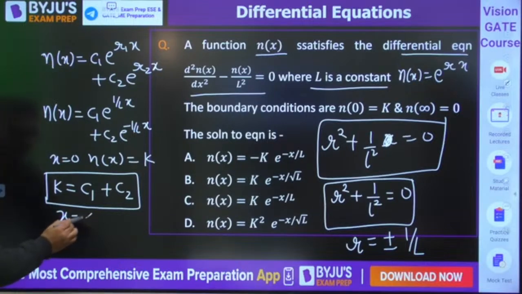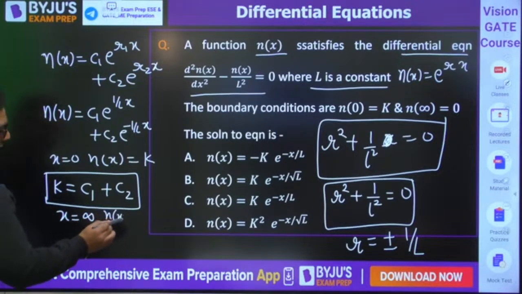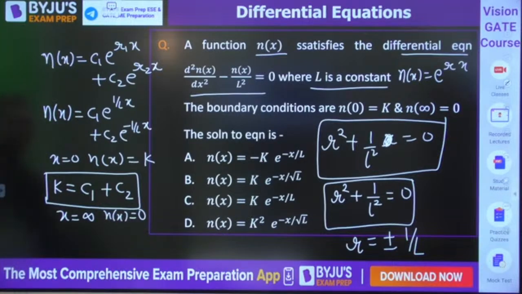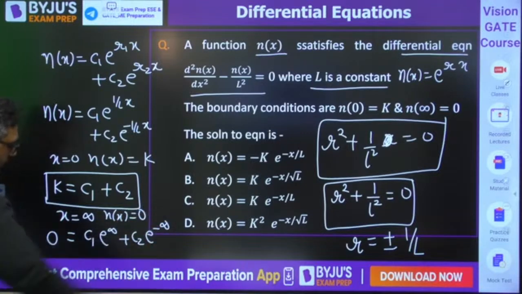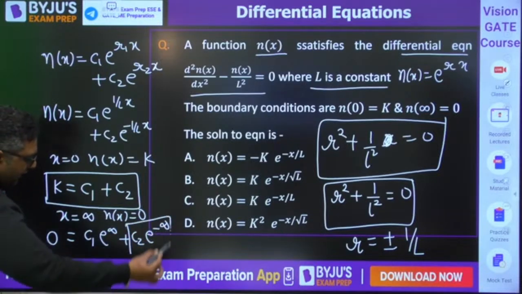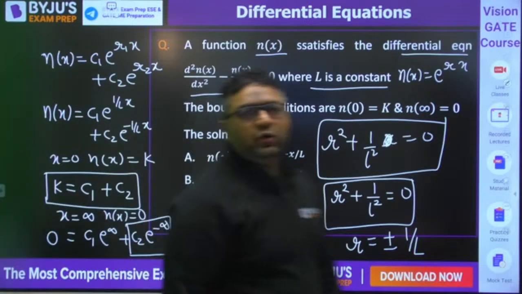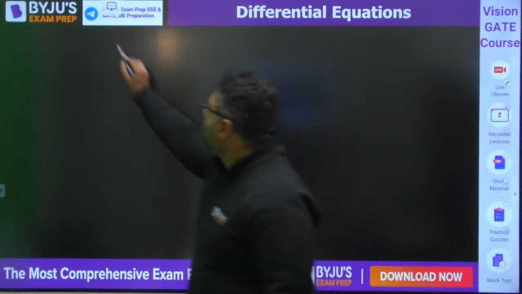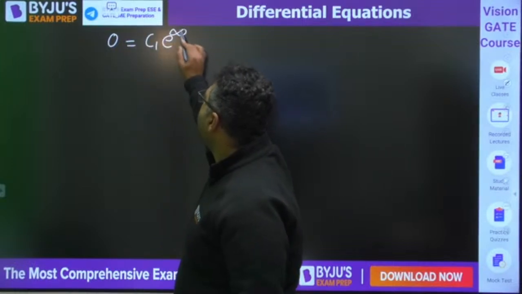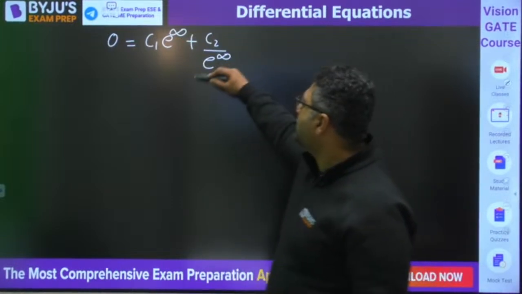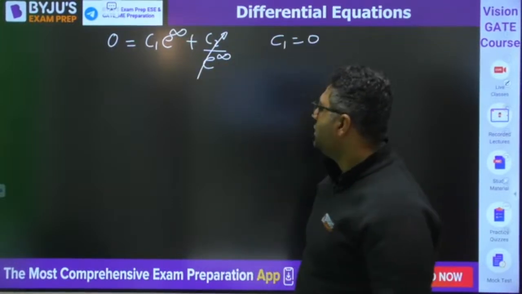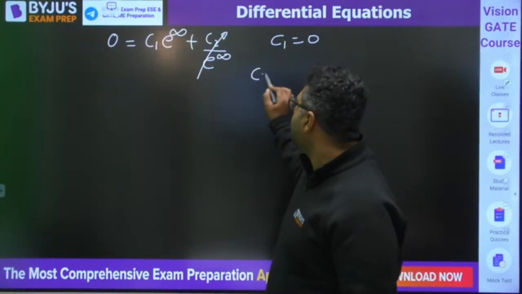When x is infinity, then nx will be 0. So when you put infinity, 0 is equal to C1 e to the power infinity plus C2 e to the power minus infinity. Everybody knows e to the power minus infinity is 0. E to the power infinity is infinity, so C1 will be 0. So you are going to get the final C2 as k.